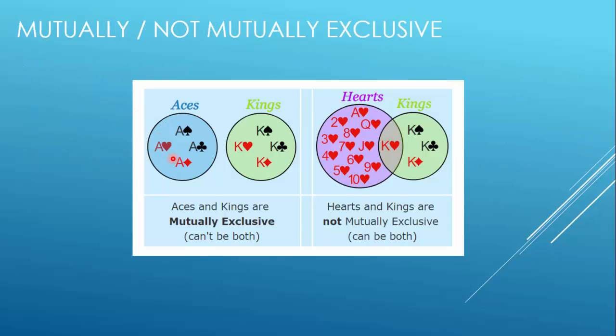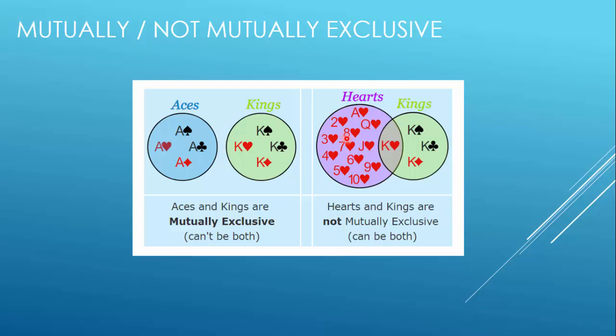There is another example of mutually exclusive and not mutually exclusive events. Here you have aces and kings. Aces and kings are mutually exclusive, because it's not possible to have both. If you get an ace, then you cannot have a king, and if you get a king, then you cannot have an ace.